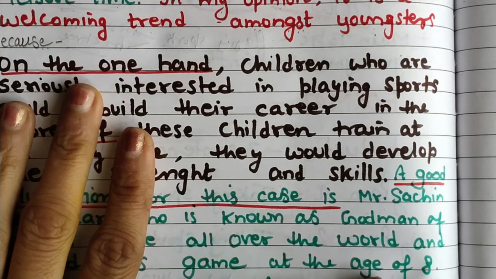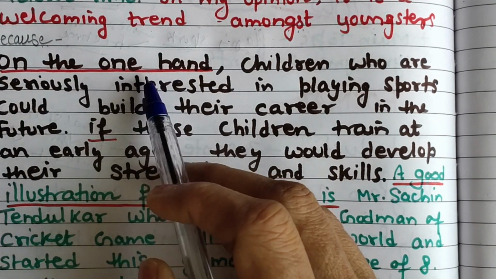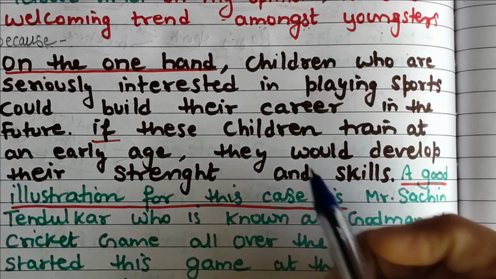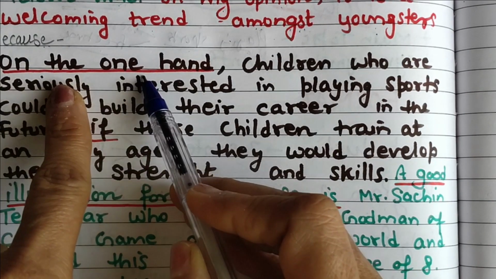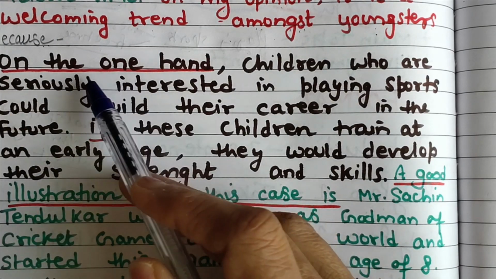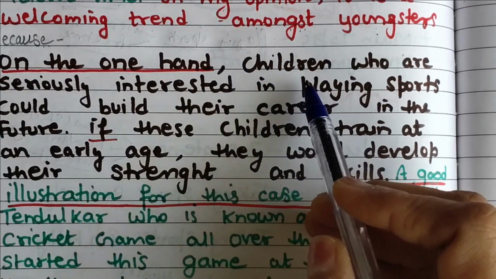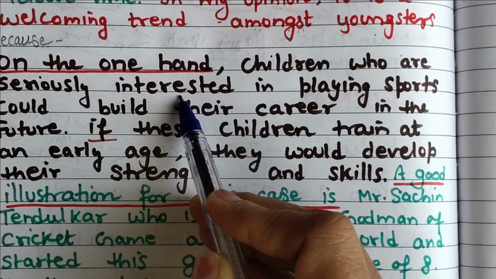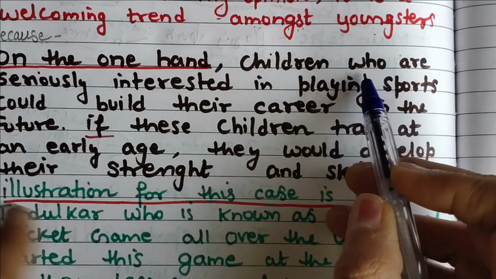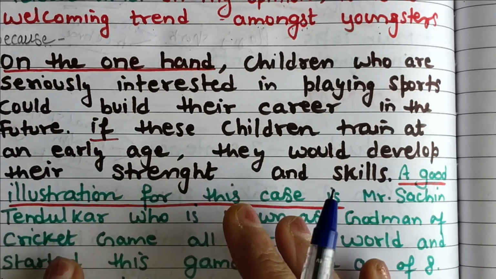Here we are going to write about those who are taking it seriously. Okay, so on the one hand, because we are talking about the first point of view and then we will be talking about the second point of view in the next paragraph. On the one hand, why have I drawn a red line? Because these are connectors. We are connecting the paragraphs. Okay, so on the one hand you can easily write it, there is no harm. Children who are seriously interested in playing sports, see how I have made the simple sentence complex by putting who, that, which, if, everything I will be using here.